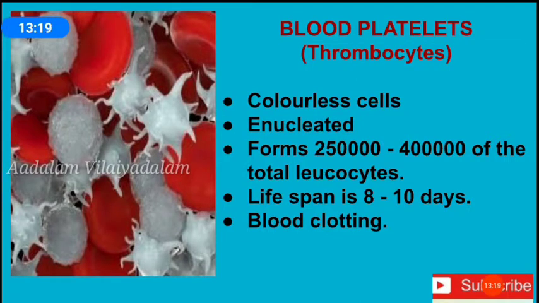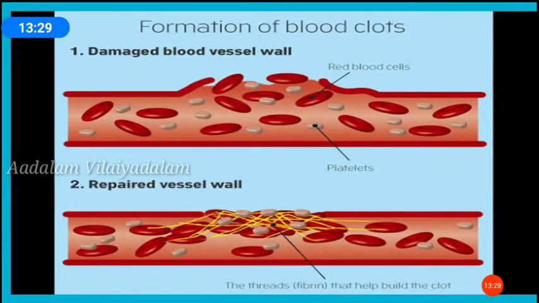Several functions are performed by the platelets. Mainly, these platelets initiate blood clotting. Platelets play an important role in blood clotting. During blood clotting, liquid blood is converted into semi-solid at the bleeding site.